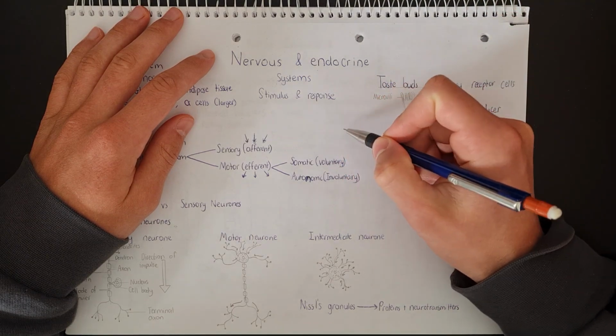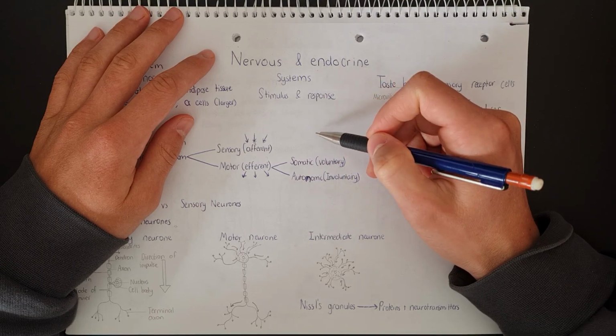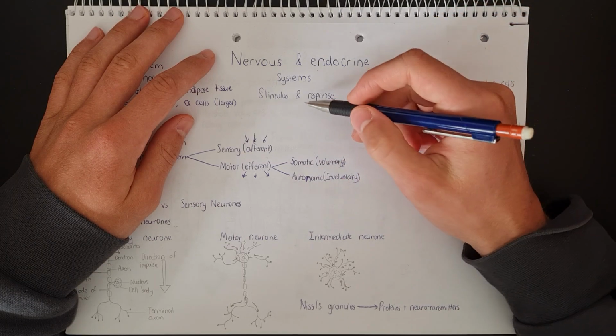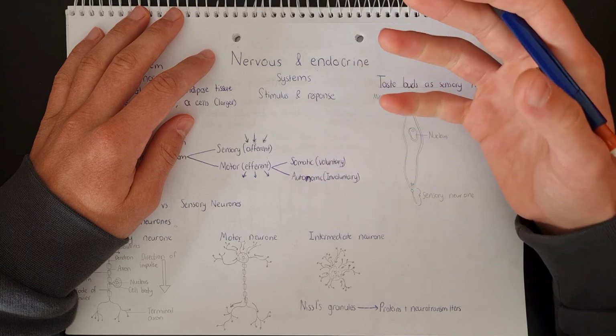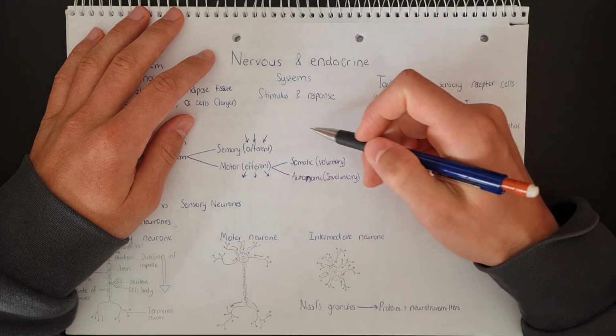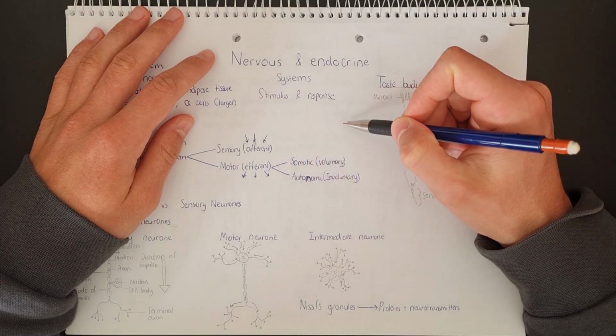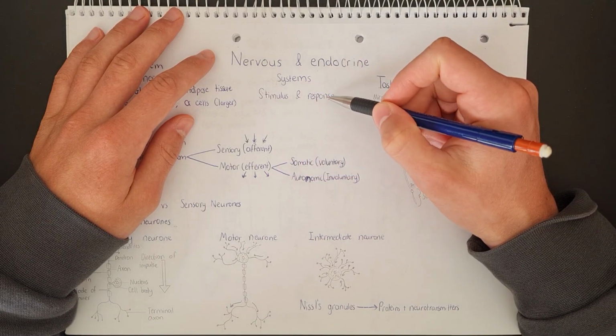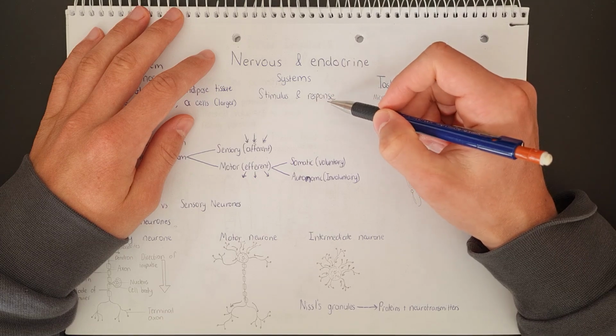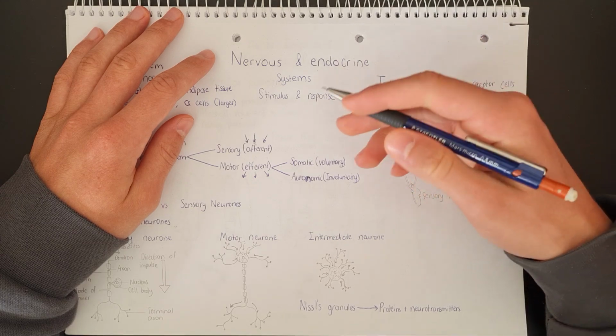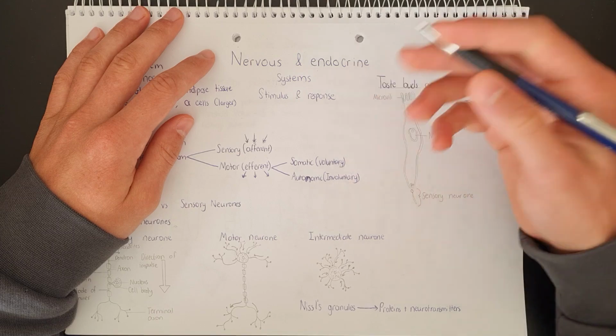If we have two organisms, and one of them has the ability to respond to the sound stimulus of a predator running towards it, and it can evade the predator, it will be able to survive. And compared to another organism that is unable to respond to the stimulus of the sound of a predator running towards it, right? That organism would die.